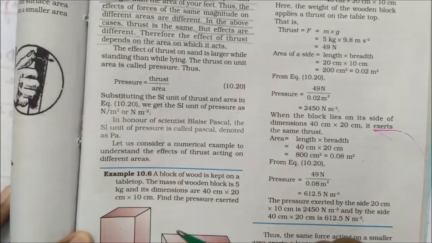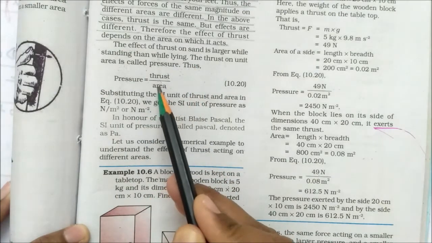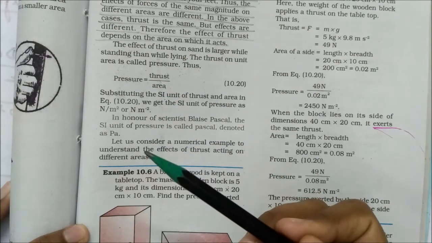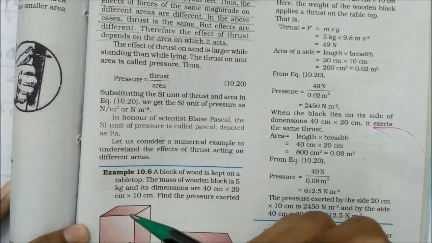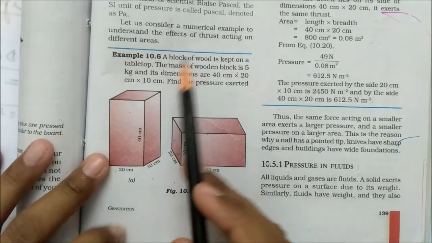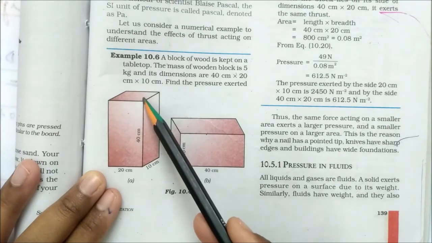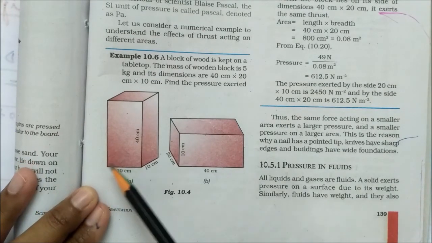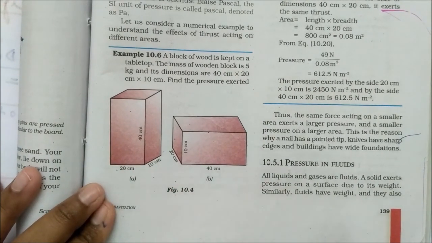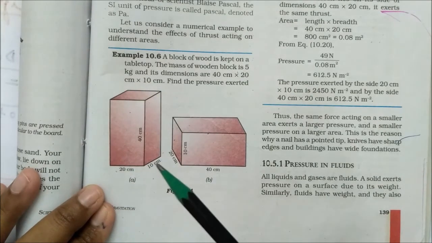Students, an important thing that you must know is that the area in this formula of pressure is not the total surface area. The area should be the area of the surface that is coming in contact with the other surface. In this example, a wooden block is kept on a tabletop. While calculating the pressure, we need not consider the entire surface area.